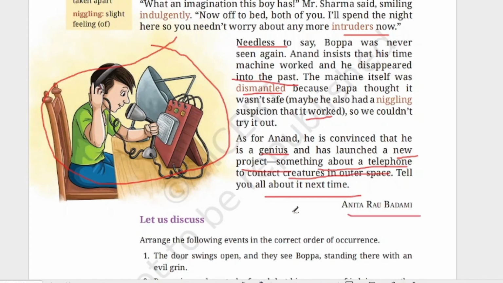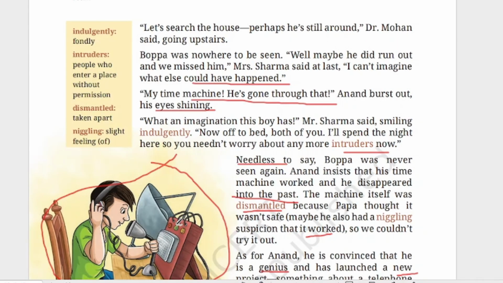The story is written by Anita Rao Badami. Interesting story about Anita and Anand. I hope you have understood this story.